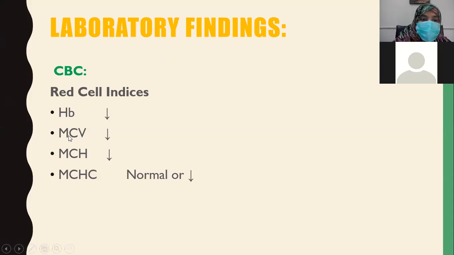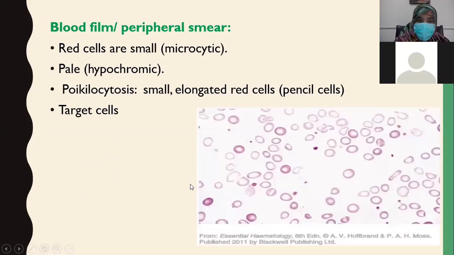Hemoglobin is low, MCV is low. MCV is mean corpuscular volume. Cells are small, so when the cell is small, the volume is low. So the MCV is low. MCH, mean corpuscular hemoglobin: hemoglobin is not forming, so the mean corpuscular hemoglobin also goes low. MCHC is normal or may be low.